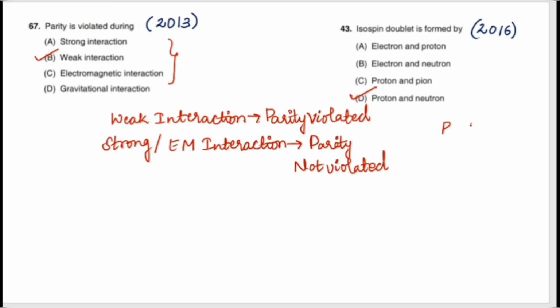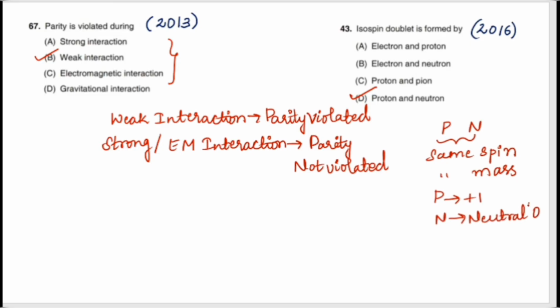Same mass, same spin, but differ in their electric charge. Proton has a charge positive one, whereas a neutron is neutral, means the charge is 0. So I can say option D is the right answer. Thank you.